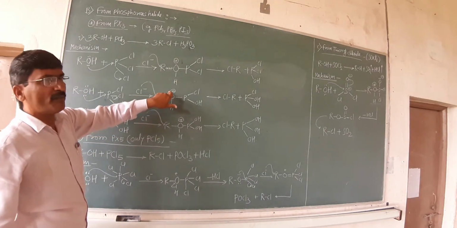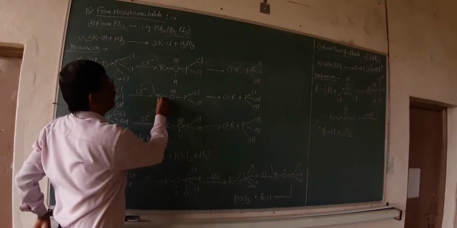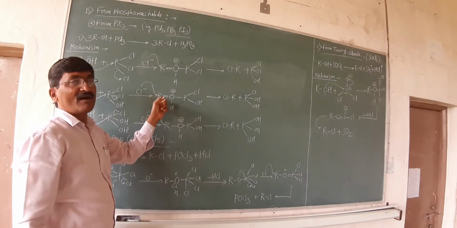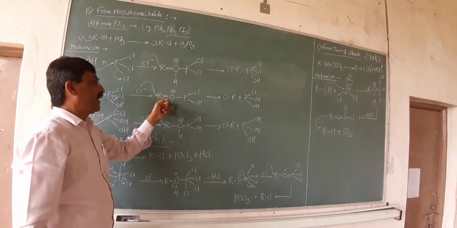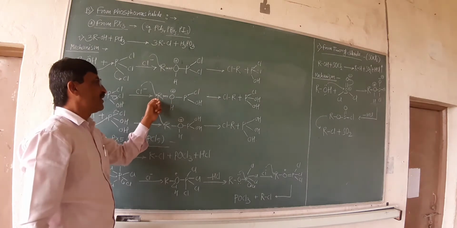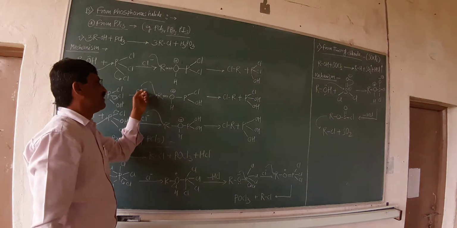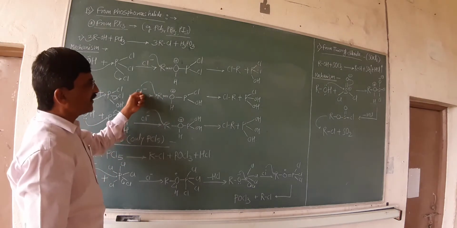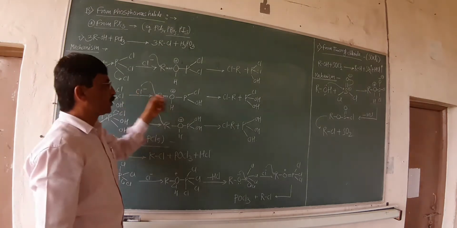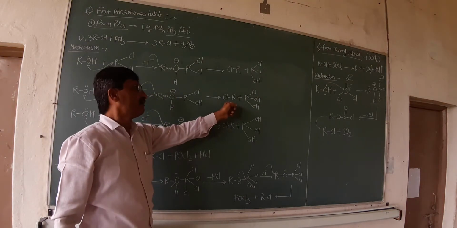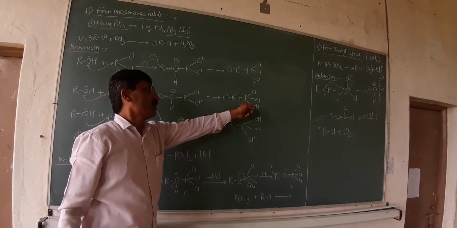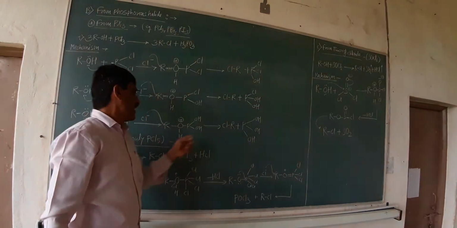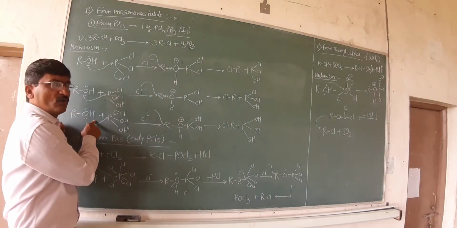As there is a deficiency of electrons, it tries to accept the lone pair of electrons from the adjacent carbon, that is the alkyl group. When it tries to accept electrons from the alkyl group, R becomes more positive. As it becomes more positive, it reacts with the Cl minus. Due to that, the second molecule of alkyl halide is formed, along with the product PClOH. That PClOH again reacts with the third molecule of